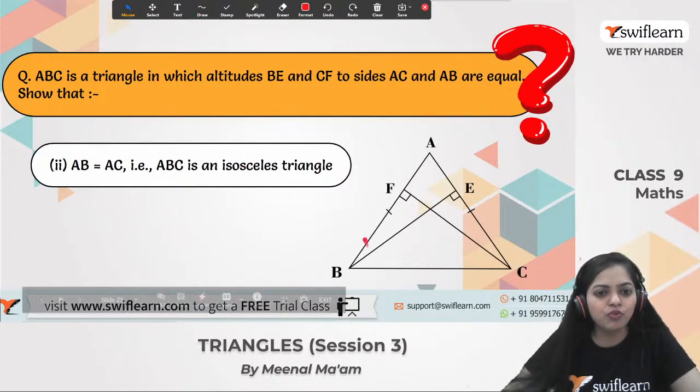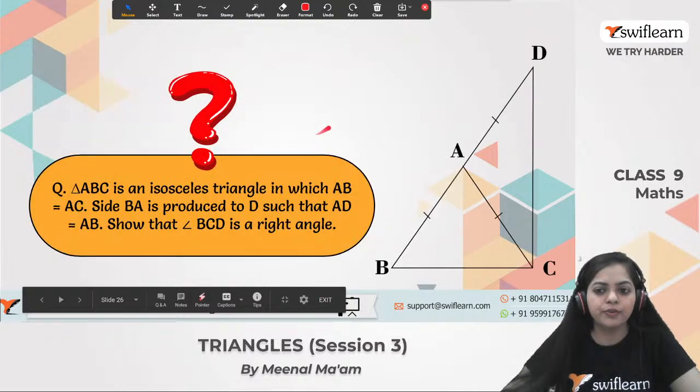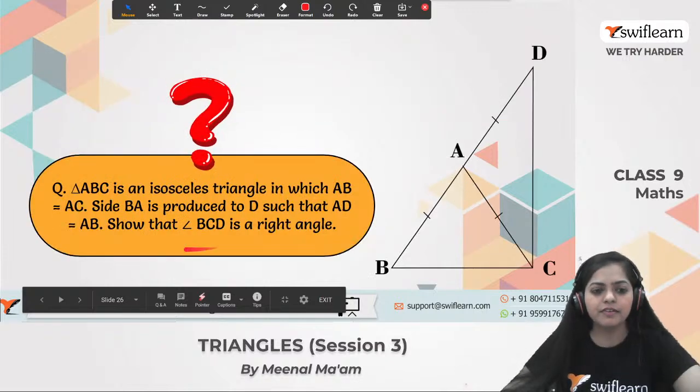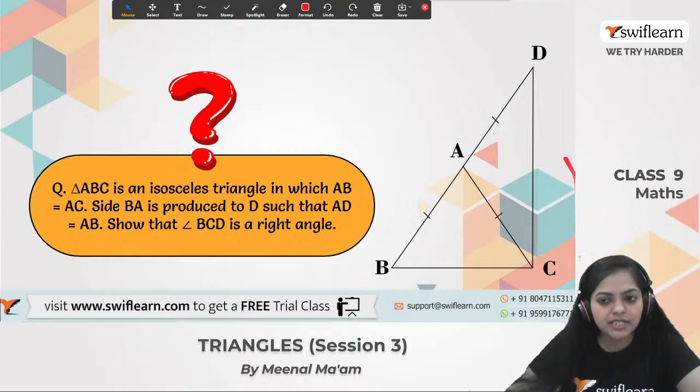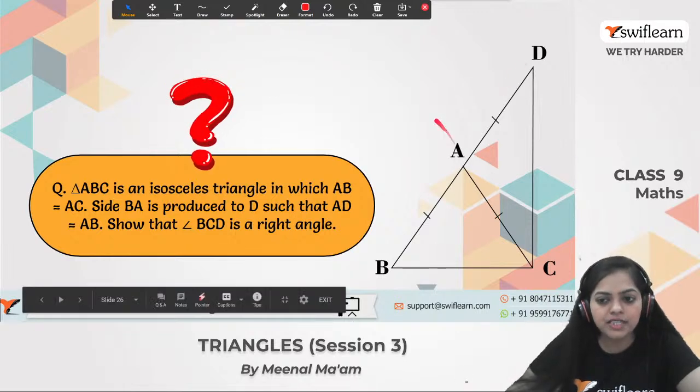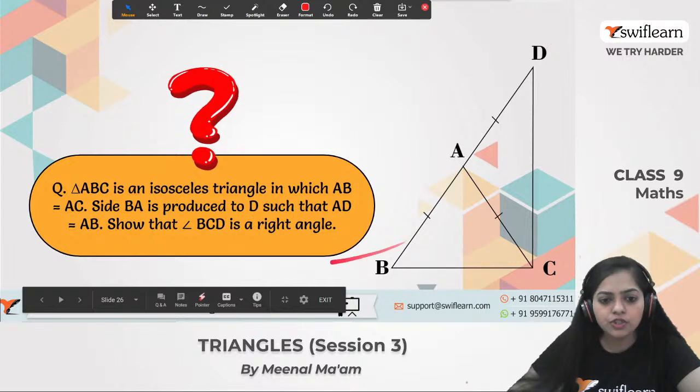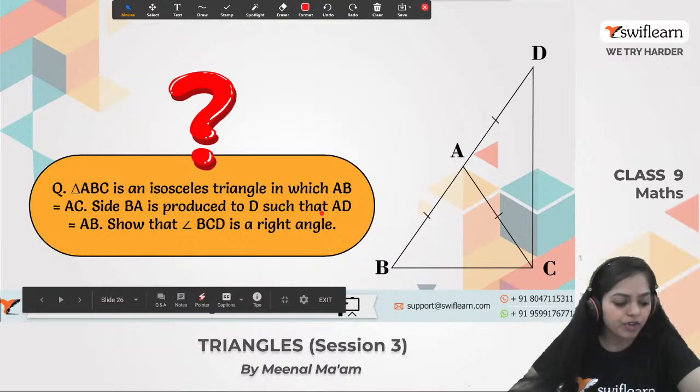Okay, so let's move on to one more question. And here is the question. Let's read this question together. What is given? Triangle ABC is an isosceles triangle in which AB is equal to AC, and BA is produced to D such that AD equals AB. So we have to show that angle BCD is a right angle. In this question we have to prove that BCD is a right angle.